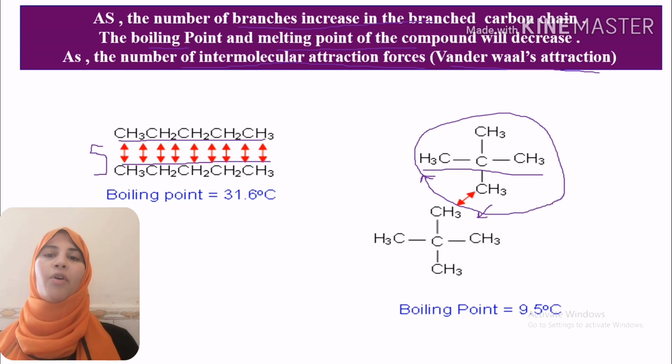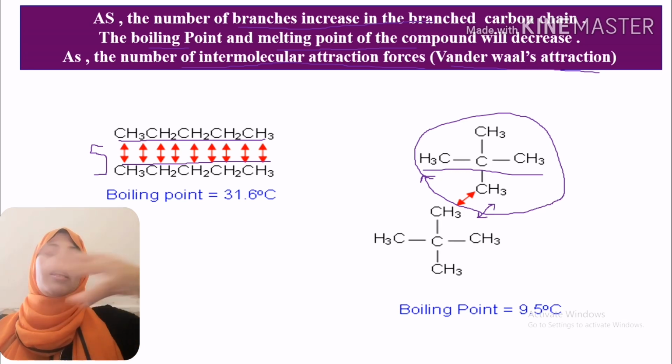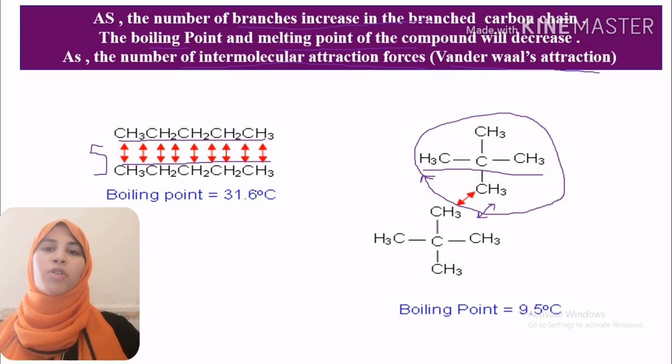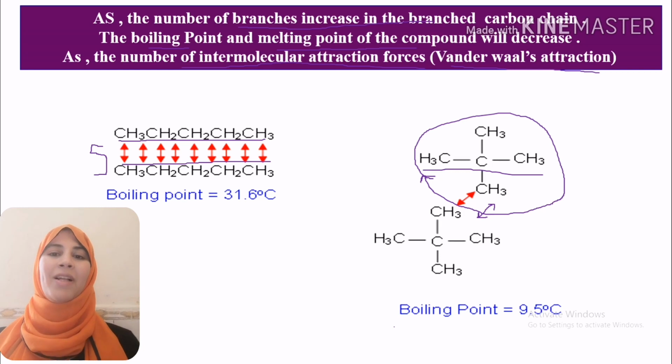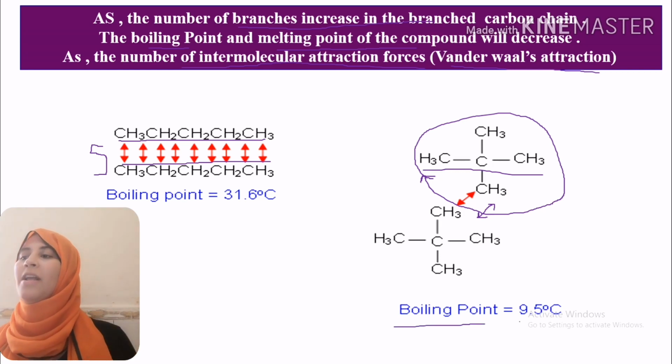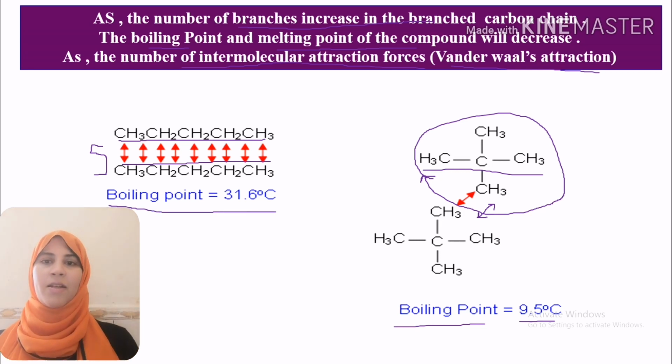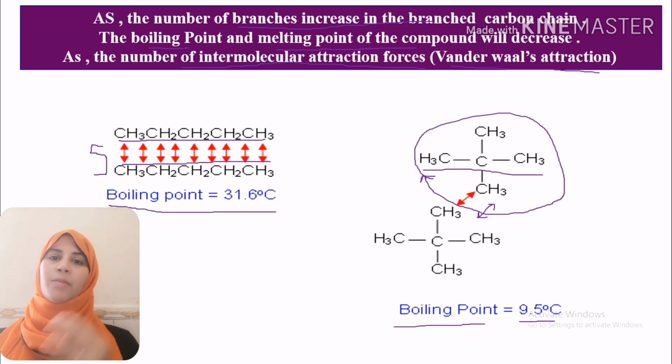So the number of forces of attraction will decrease as the number of branches increases. As the number of forces of attraction decreases, be sure that the boiling point and melting point of your compound will decrease. So the boiling point of our branched compound is 9.5 Celsius, but the boiling point of the straight chain is 31.6 Celsius. It is a very important point to take care of.